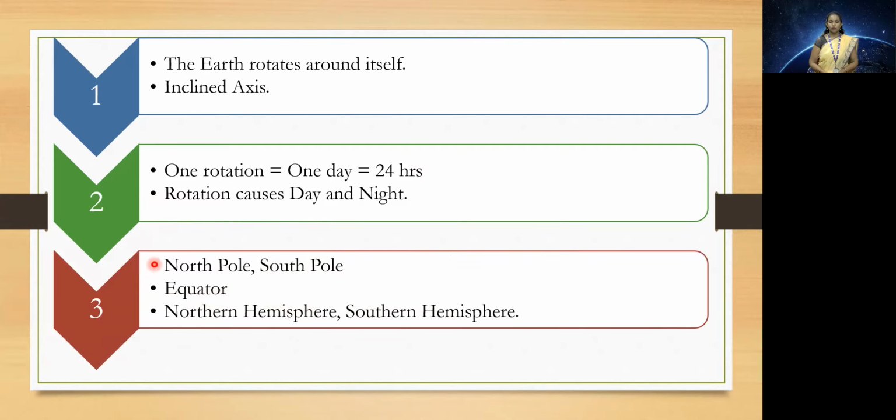There are two poles around the inclined axis of the earth. The upper one is the North Pole, and the one below is the South Pole. The equator is the imaginary horizontal line that divides earth into two equal halves. The northern half is known as Northern Hemisphere and the southern half is known as Southern Hemisphere.